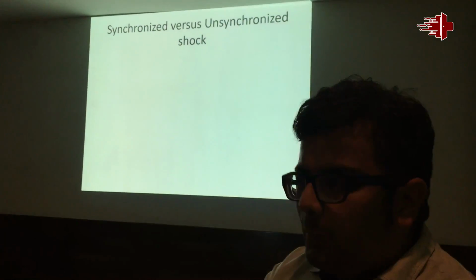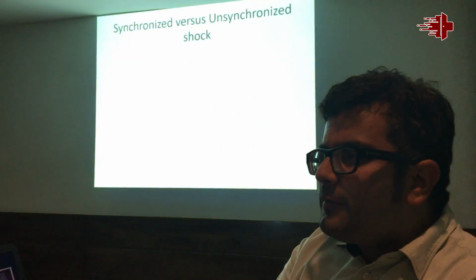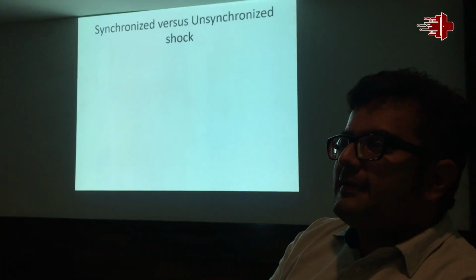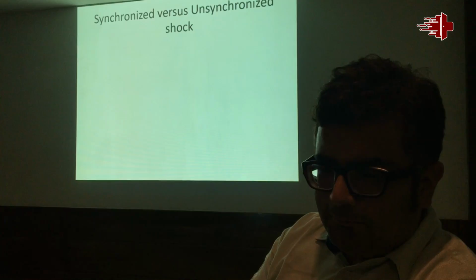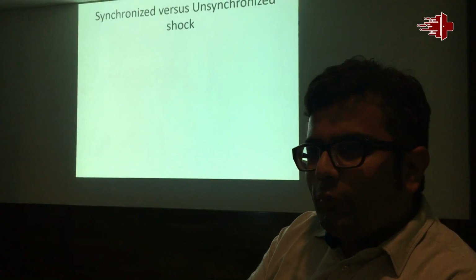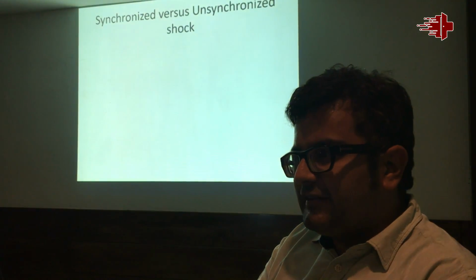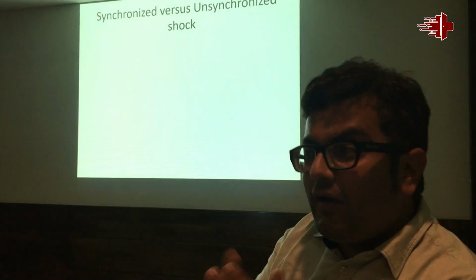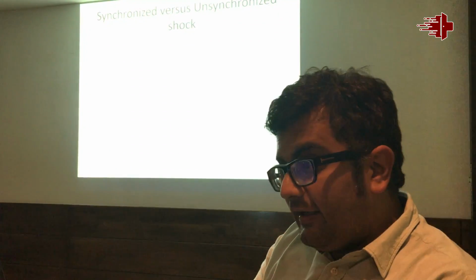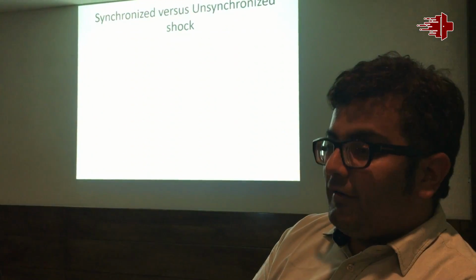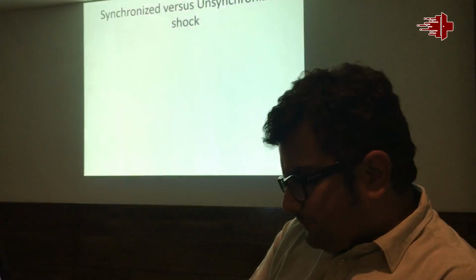So when we see a monomorphic VT, it should be brought to sinus rhythm as soon as possible by whatsoever means. The easiest way to bring a patient with VT to sinus rhythm is not injection of amiodarone or anything, it is shock. The shock is synchronized or unsynchronized.